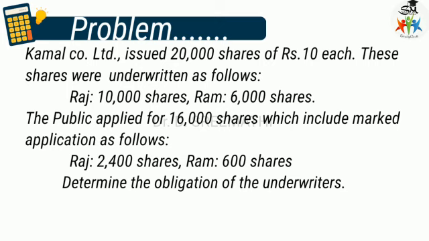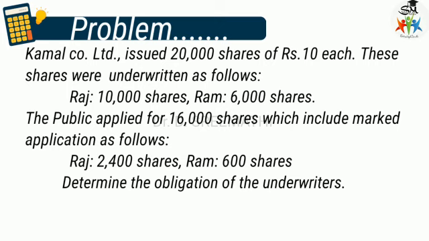These shares were underwritten as follows: Raj 10,000 shares, Ram 6,000 shares. The public applied for 16,000 shares, which included marked applications as follows: Raj 2,400 shares and Ram 600 shares. Determine the obligation of the underwriters.